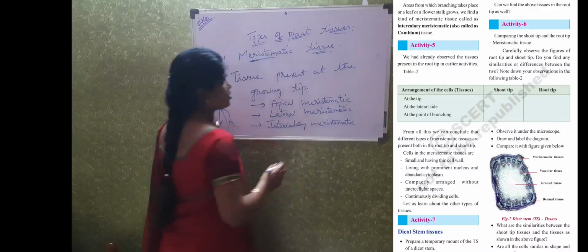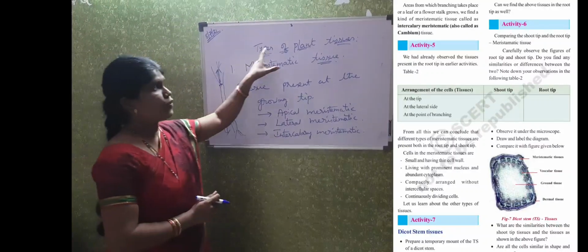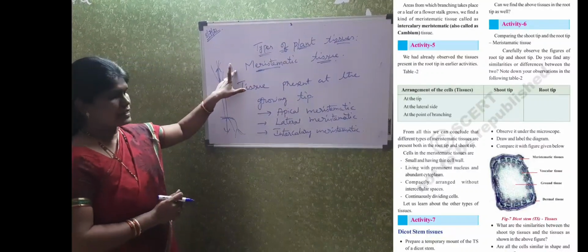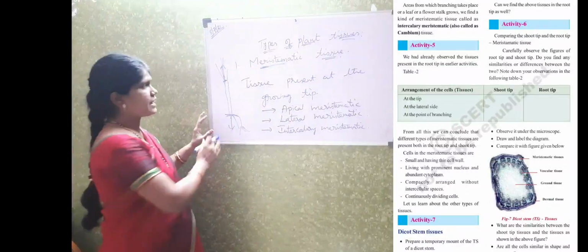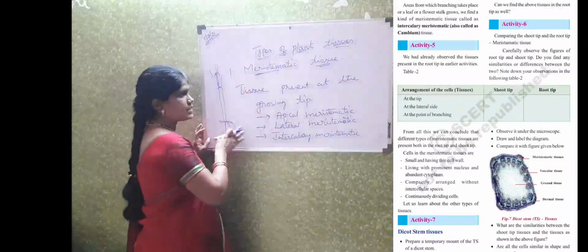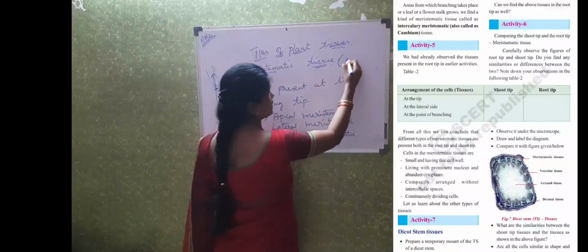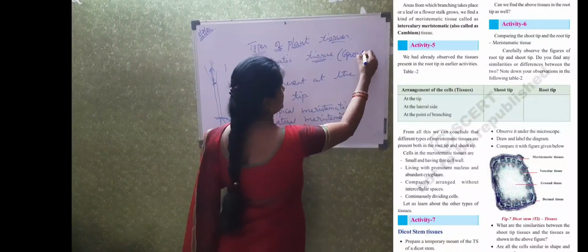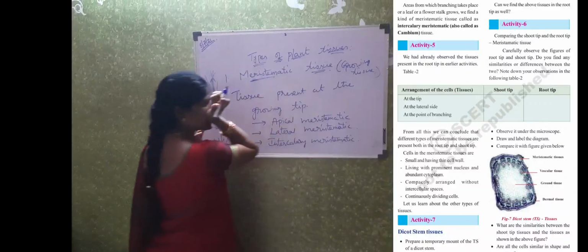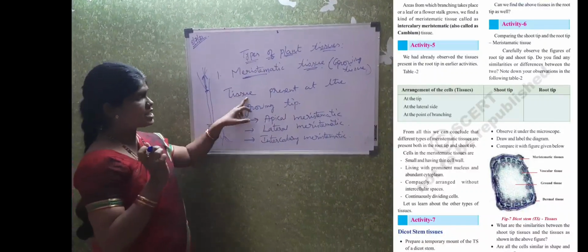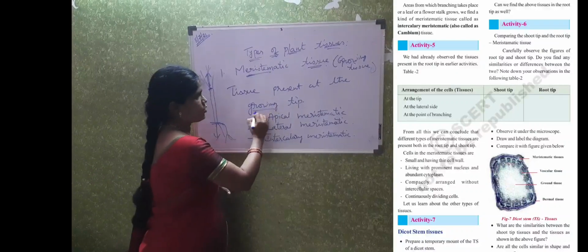Okay, children. So there are four types of plant tissues: meristematic tissue, dermal tissue, vascular tissue, and ground tissue. Coming to the meristematic tissue, it is nothing but the growing tissue. This growing tissue is present at the growth tips or growing tips.